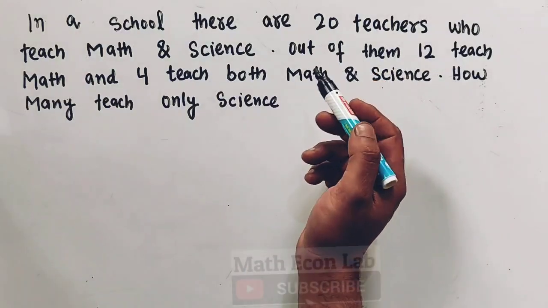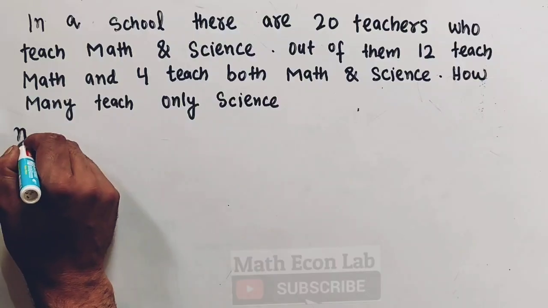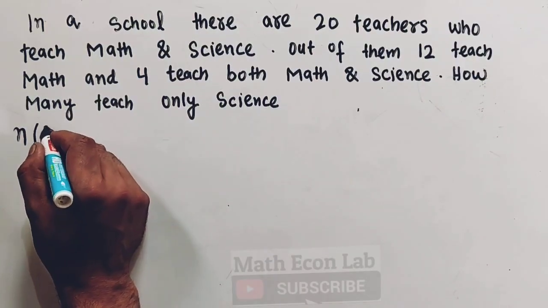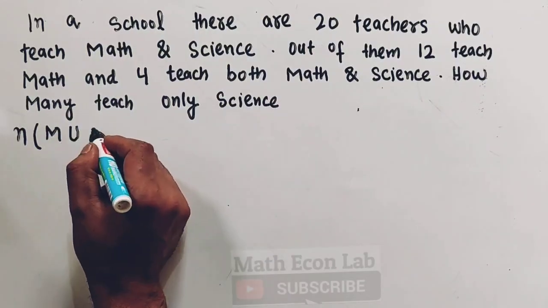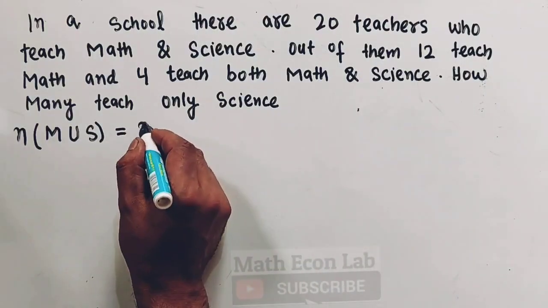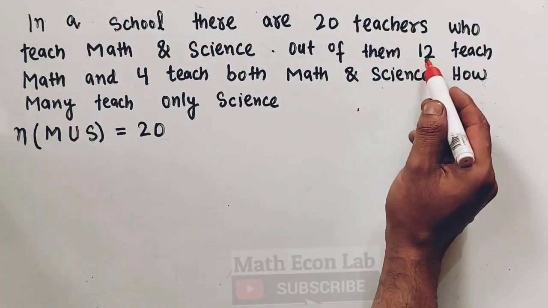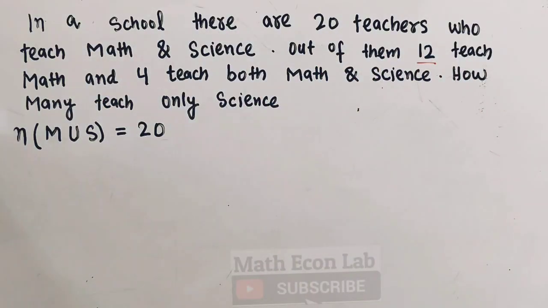We are being told the total number of teachers is equal to 20. That means the number of teachers who teach math union science denotes our total number of teachers, which is equal to 20 here. We are also being told out of them 12 teach math.